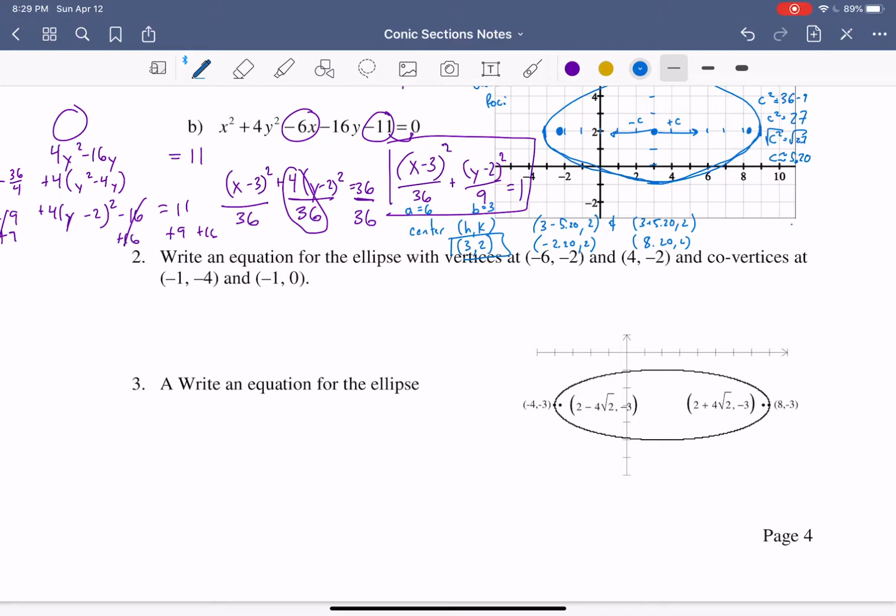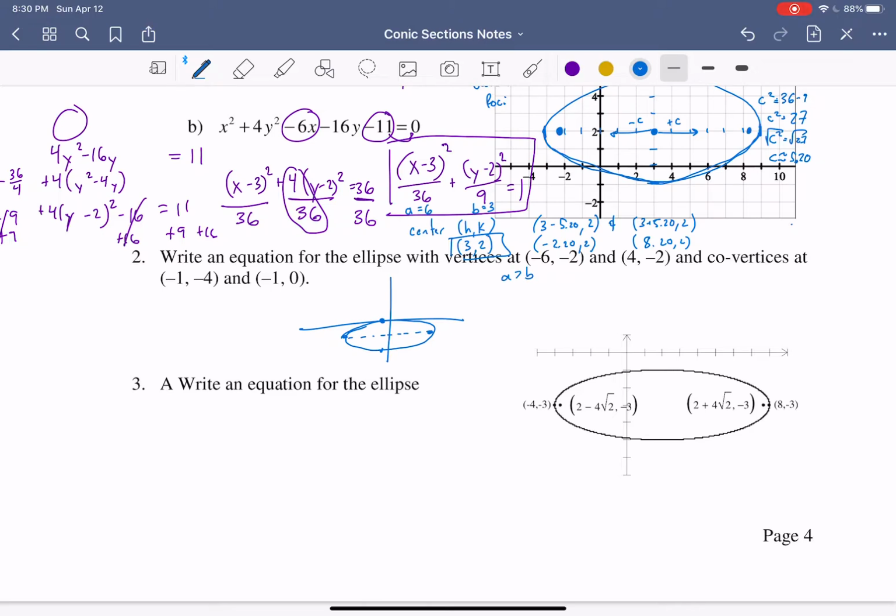If we graph this, (6, -2), (-6, -2), (-1, 4)... we can just do this roughly. And then if we go to (-1, -4) and then (-1, 0), we can see right away that we're going to have, as we've seen in these 2 examples, a horizontal ellipse. So we know that because it's bigger in the x direction, A is going to be bigger than B.